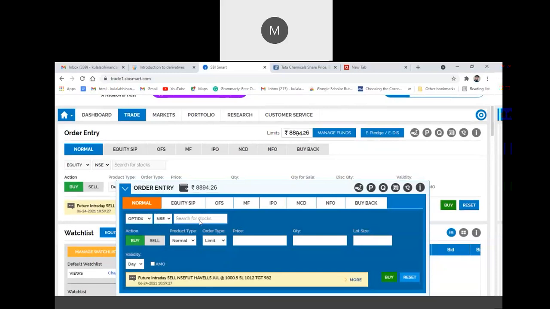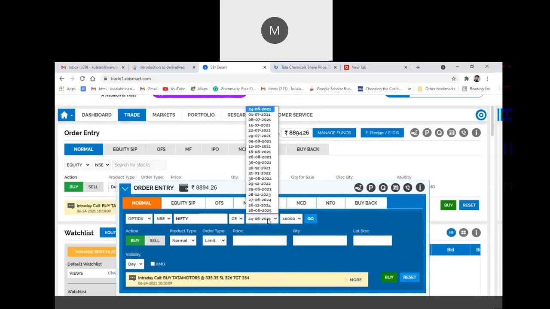Then select any index, like I select Nifty. I want to purchase Nifty index. Here you will get two options, whether you are going for call expiration or put expiration. CE means call option and PE means put option. So if I want to purchase a call option, click on call option.